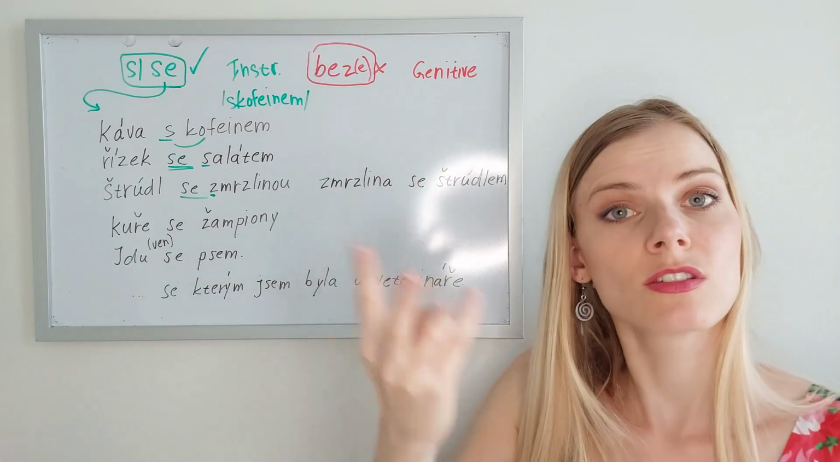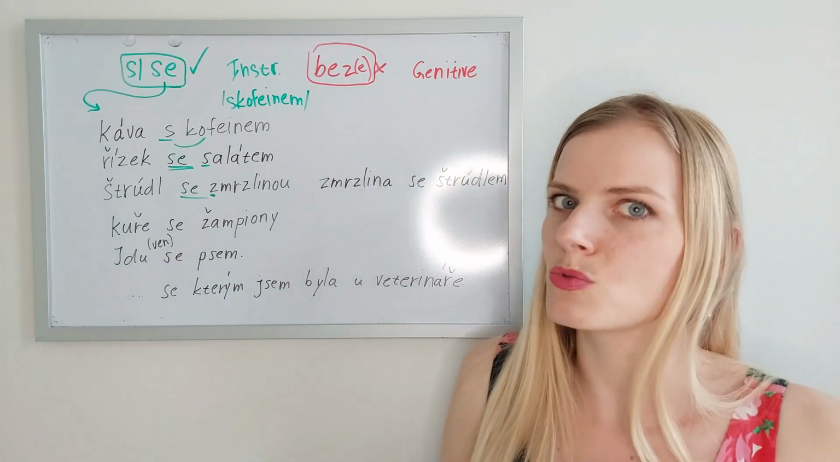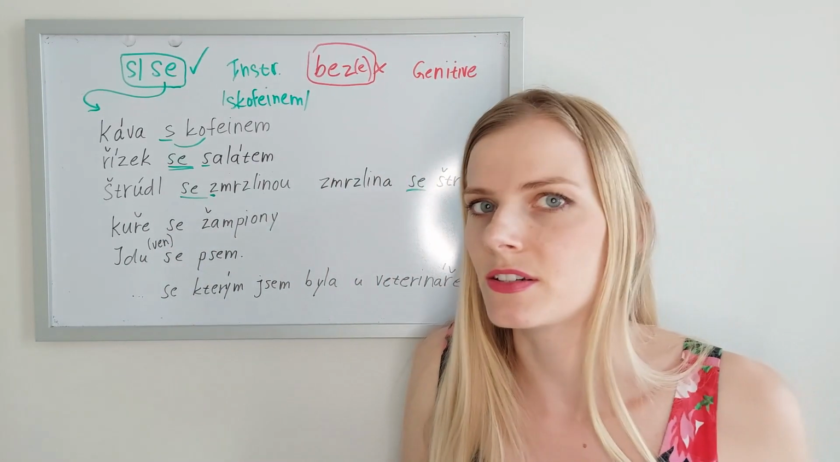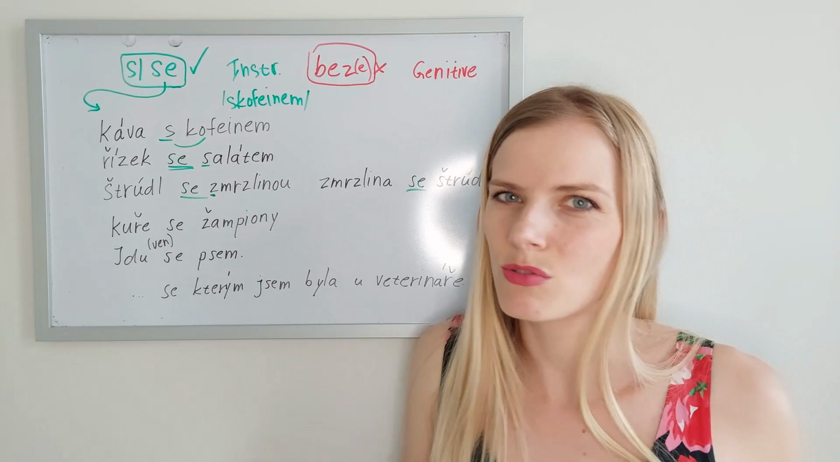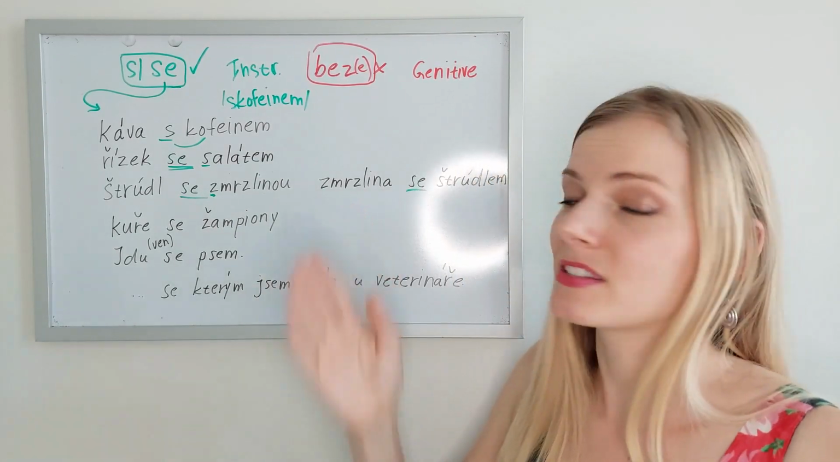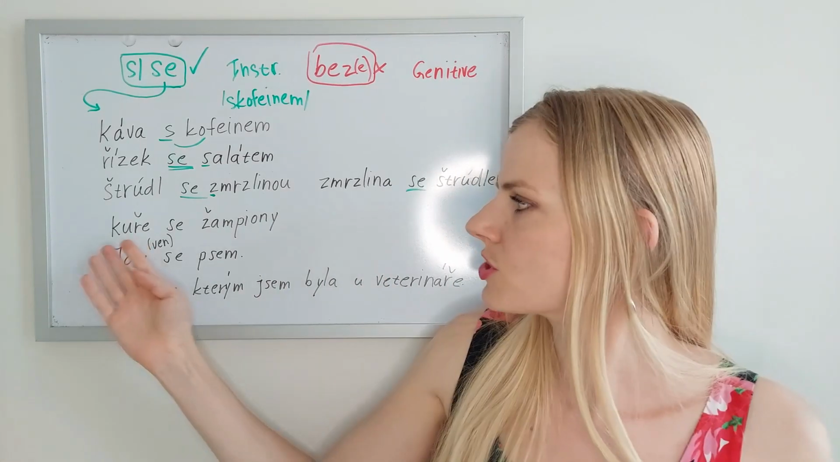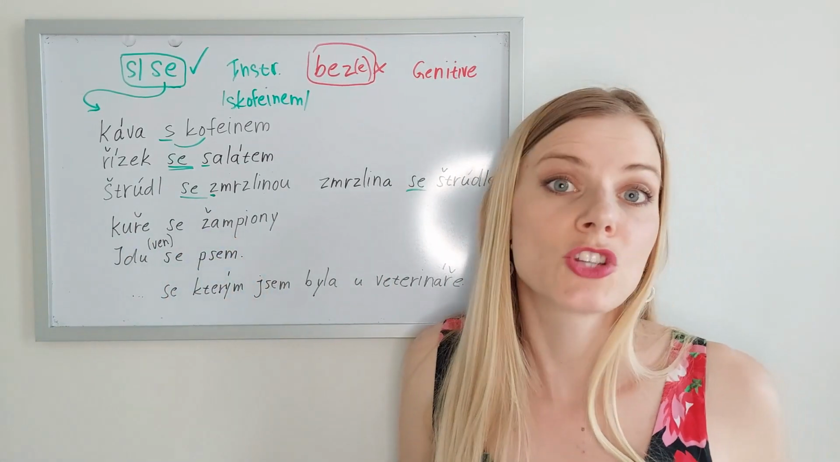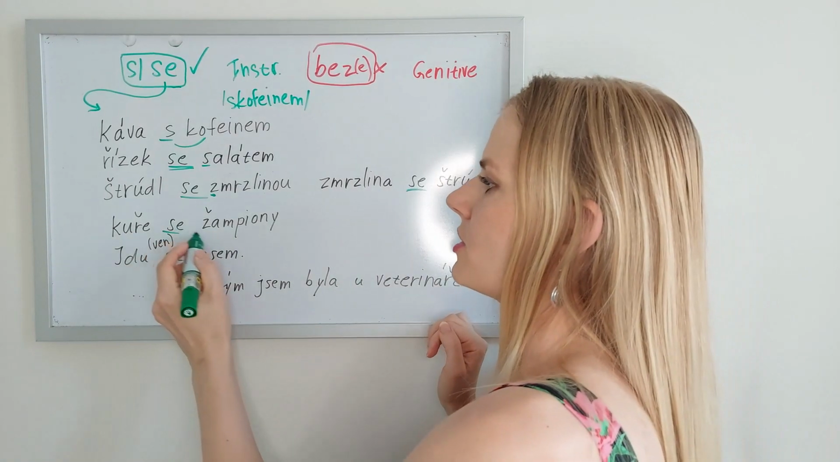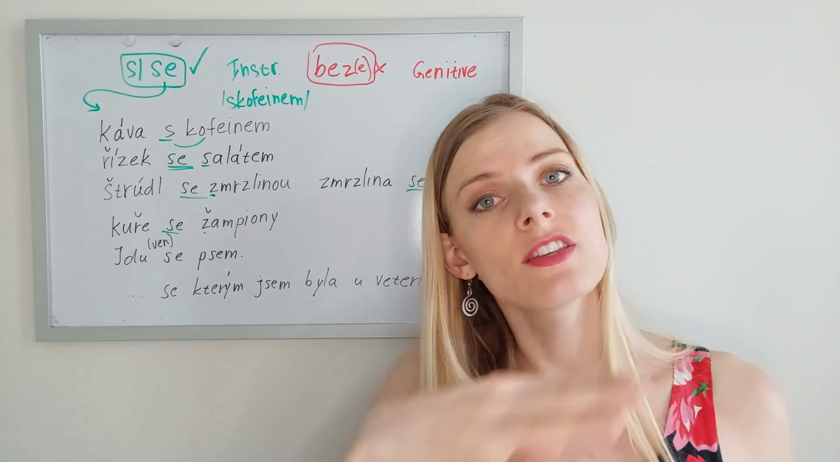And if we switch it, zmrzlina se strudlem, we still use se because the following letter is sh, and that's also kind of similar to s. So, se strudlem. Zmrzlina se strudlem. Kuře se žampiony. Chicken with field mushrooms. Kuře se žampiony.